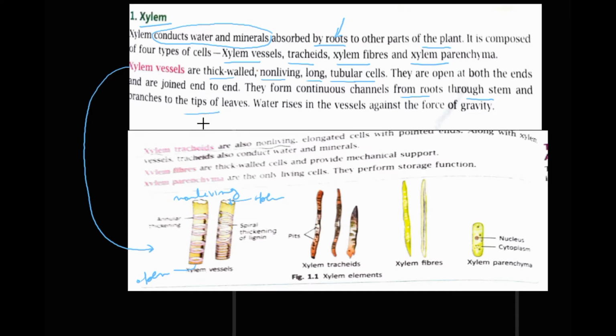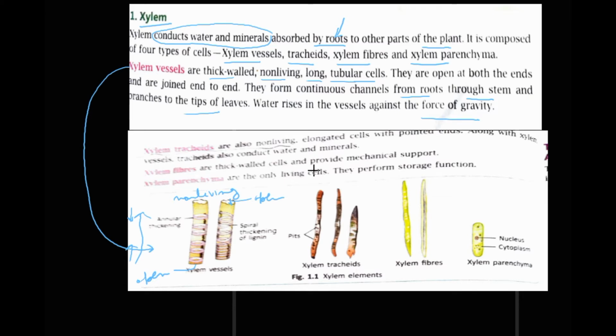Water rises in the vessels against the force of gravity, because water rises from roots to the upper parts of the stem against the force of gravity. Force of gravity pulls below while water goes above, right? So it is against the force of gravity.